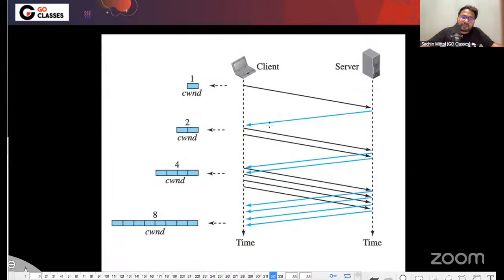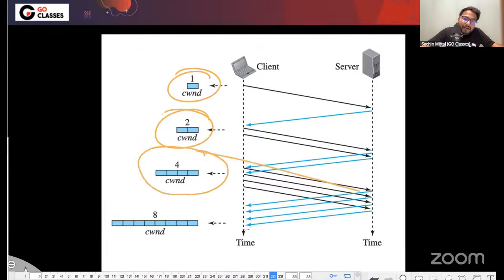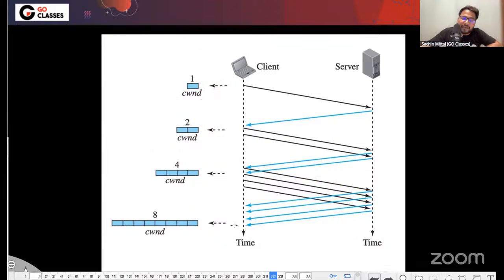For example, see here, you are sending one packet, two packets, and the moment all these packets' transmission is completed and the RTT, I mean the complete sending and ACK, is happening. The moment the last ACK comes, before transmitting these 8 packets, at this moment you can say we are now in the congestion avoidance phase. So this is the moment, exactly.